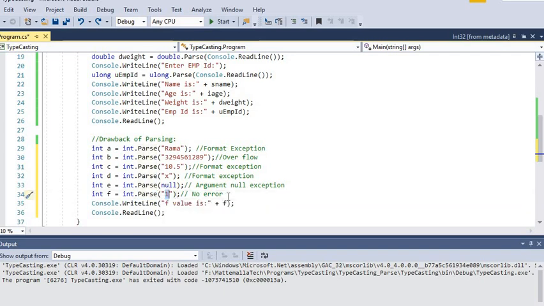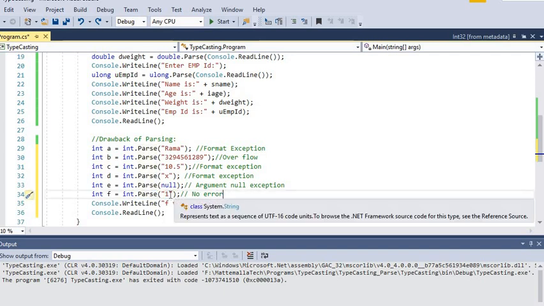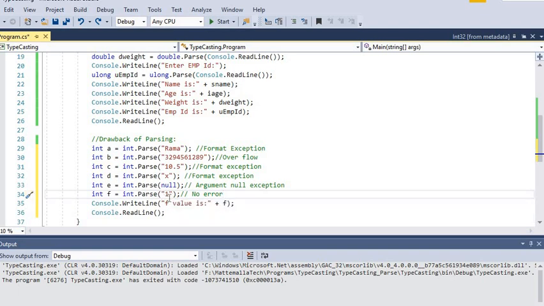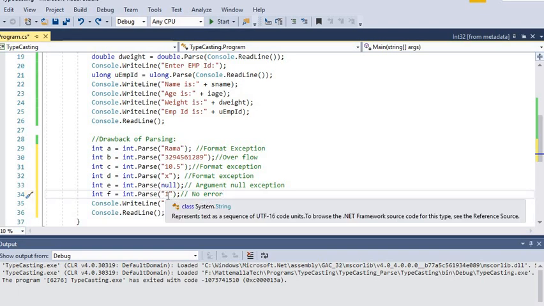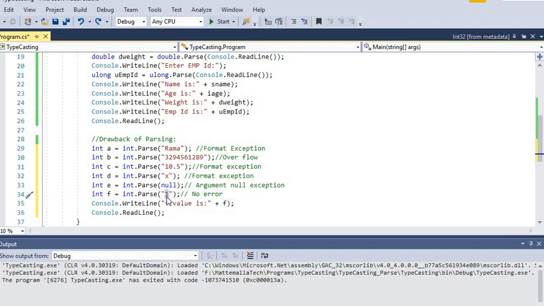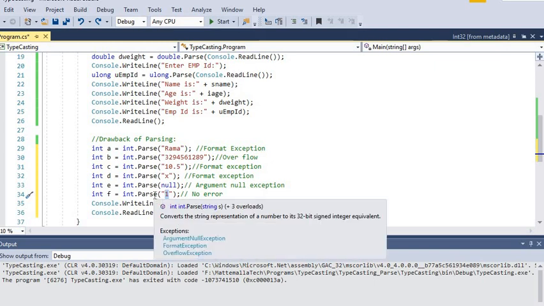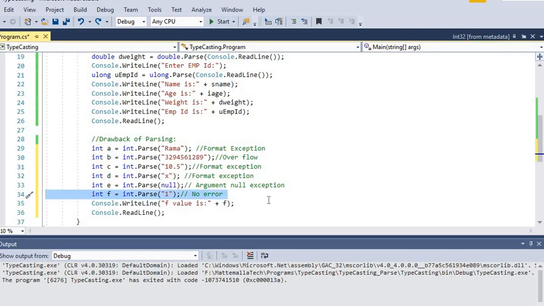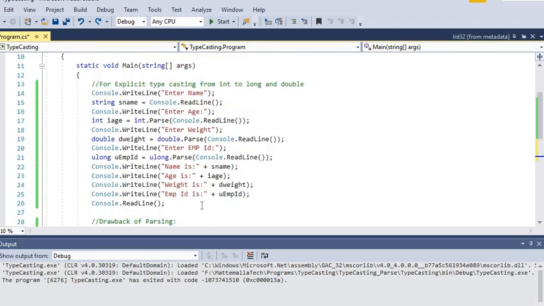Here we will not get any error, because the argument is in string format and the value is numeric. Only in this scenario will the parse method convert successfully into the data type.